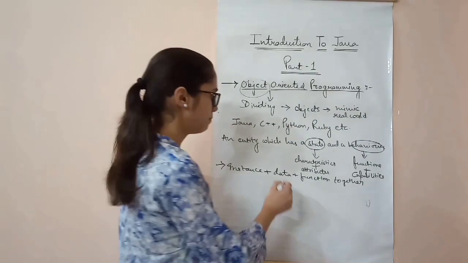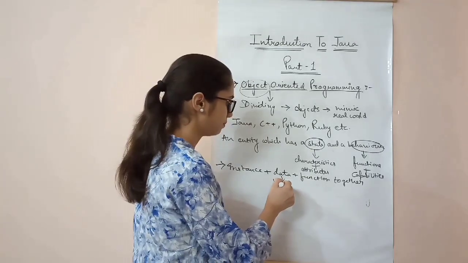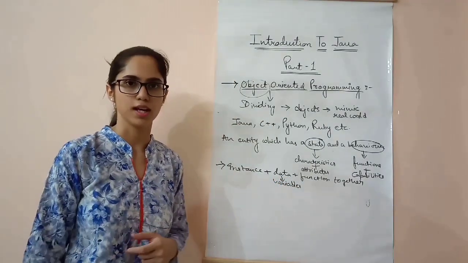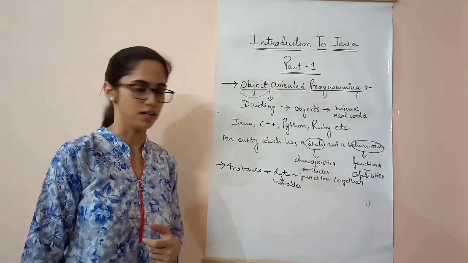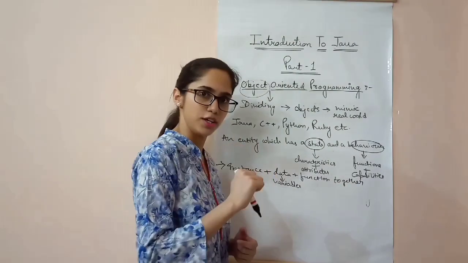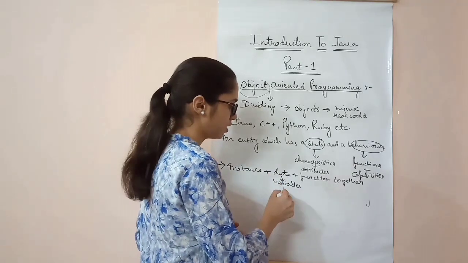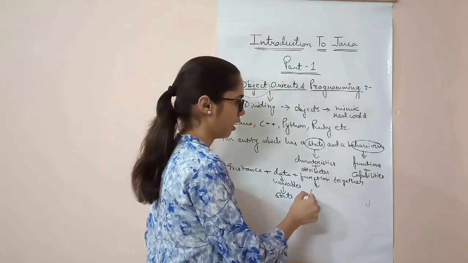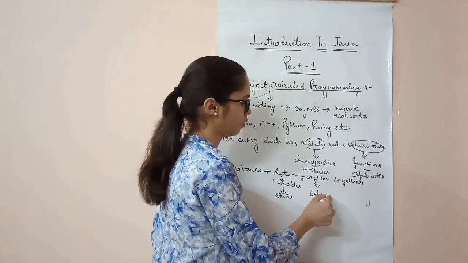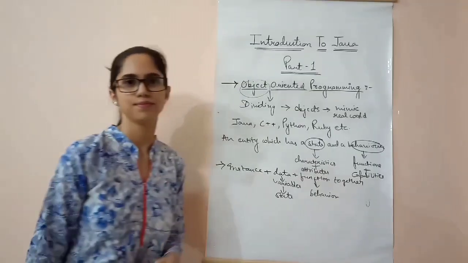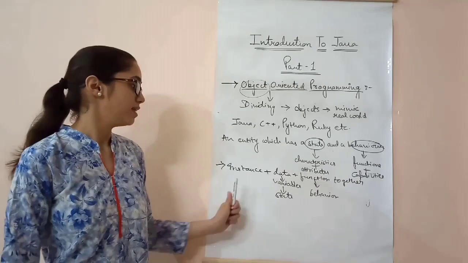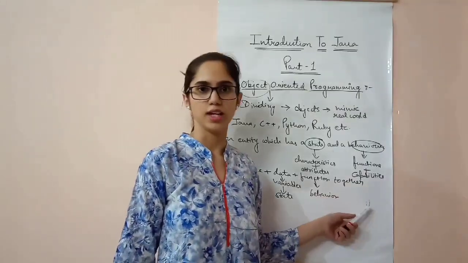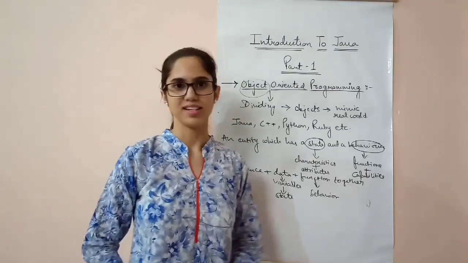Here, data means variables. What are variables? We're soon going to discuss that in the next video part. But for this time, let's understand that the variable is a state and functions are the behavior of the object. So, an instance of a class that has data and functions bound together is called an object in the language of Java.